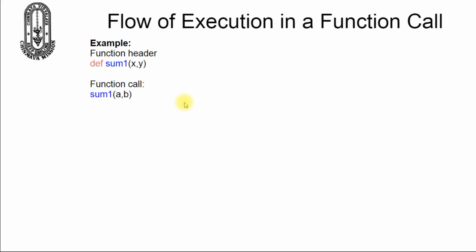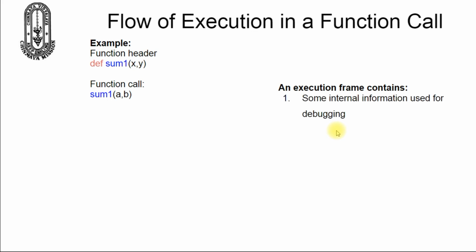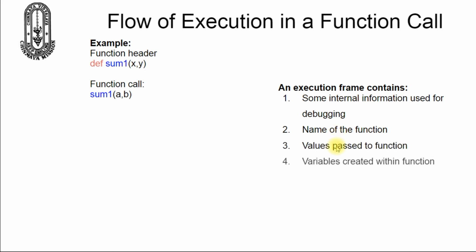In Python, a block is executed in an execution frame. Generally, an execution frame contains some internal information used for debugging: the name of the function, the values passed to the function, the variables created within the function, generally called local variables, and the information about the next instruction to be executed.